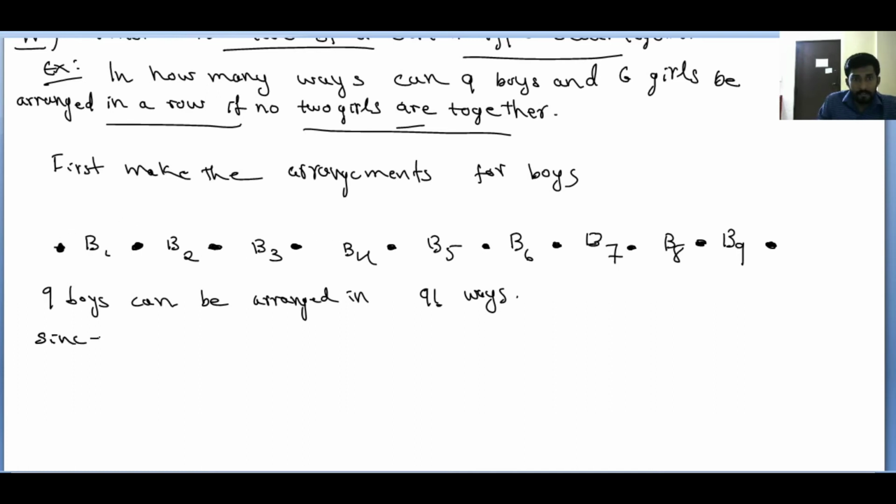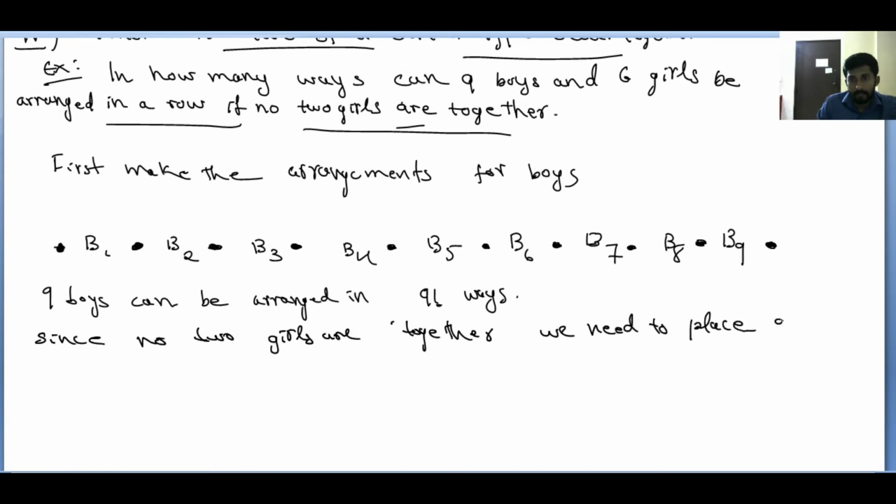Since no two girls are together, we need to place girls between the boys. How many places are available?